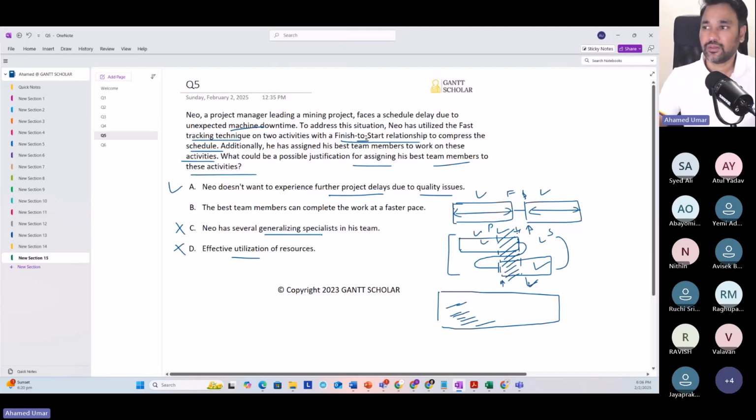The solution Neo has taken to compress the schedule, and his concerns, are not related to generalizing specialists or addressing the bottleneck. The best team members can complete the work at a faster pace. No, this is not the real reason behind assigning the best people to work on tasks which are under fast tracking.